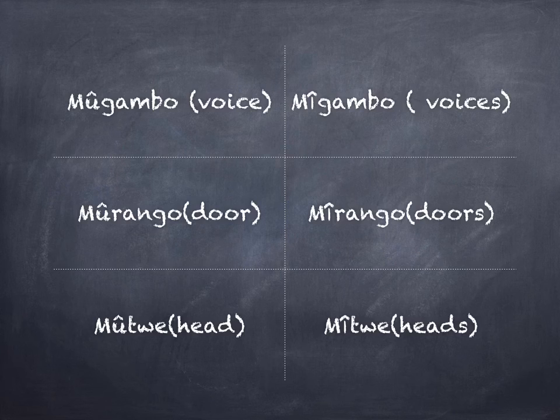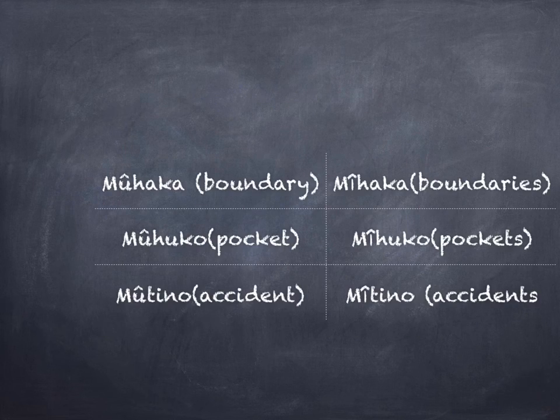One head is known as Mûtwe, and when there are two or more, then they become Mûtwe. Mûtwe for singular, Mûtwe for plural. The last three examples I've prepared in this group is a boundary, which is known as mohaka, and mihaka for many boundaries. Mohaka singular, mihaka plural.